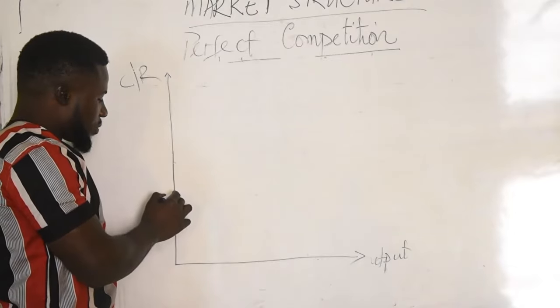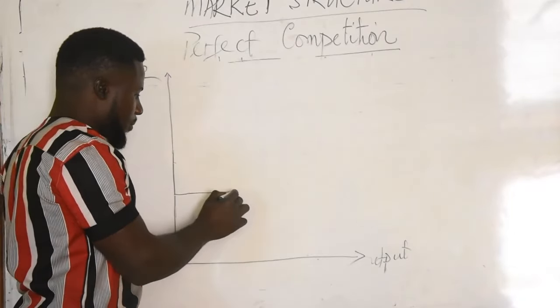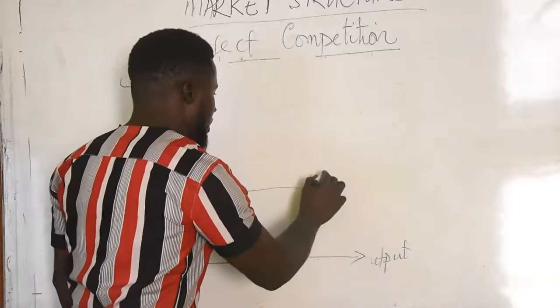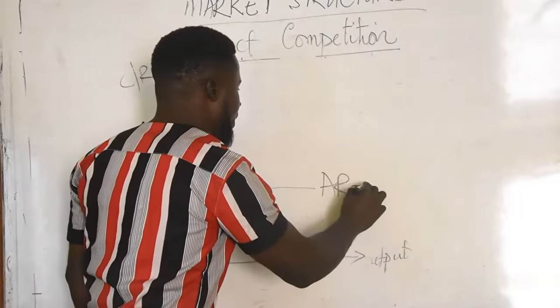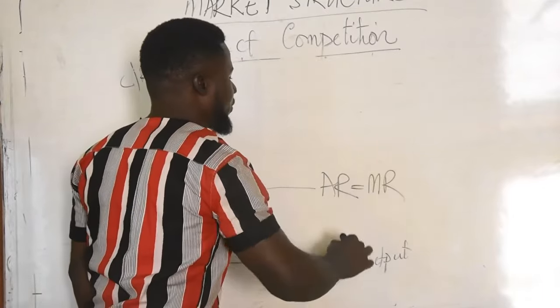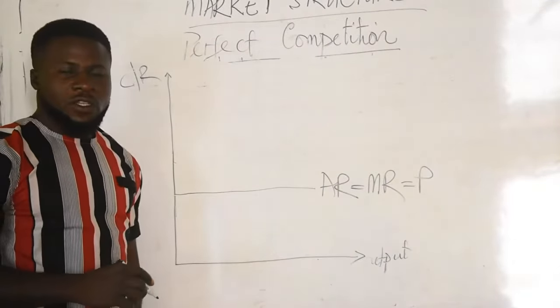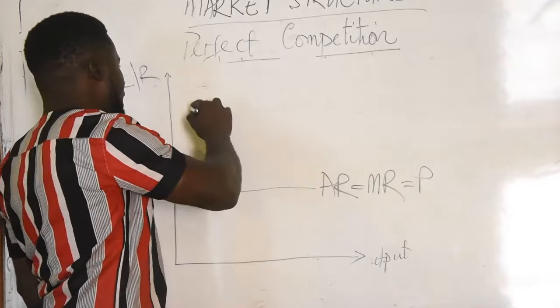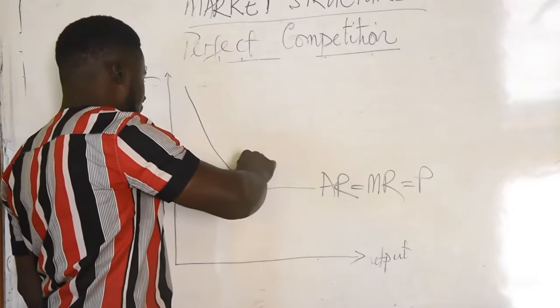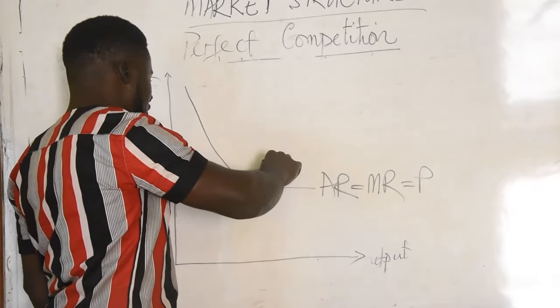We'll step it down to be somewhere down there. Average revenue, which is the same as marginal revenue, the same as the price. Alright? So, this average revenue curve now falls below our average cost curve.